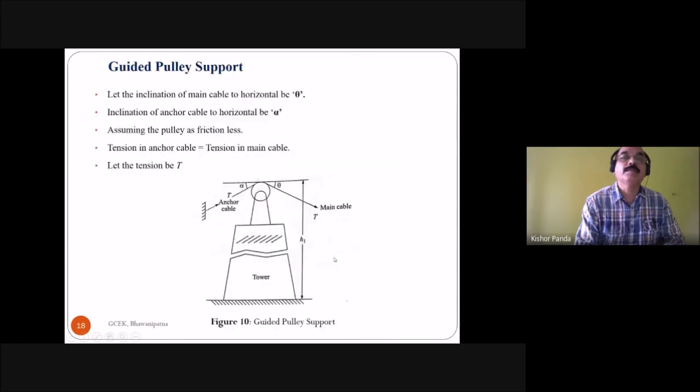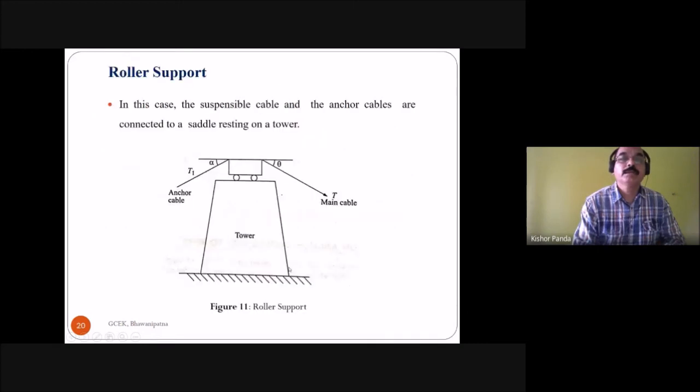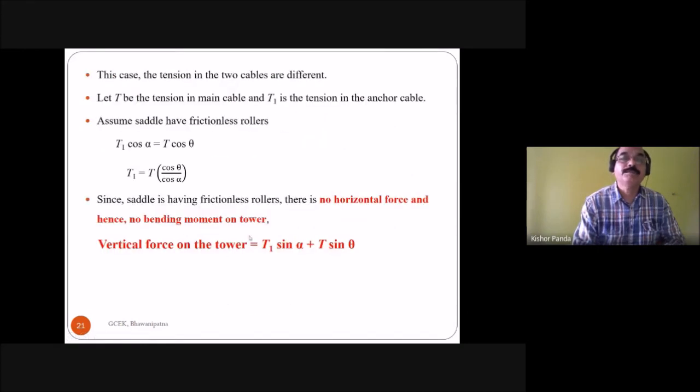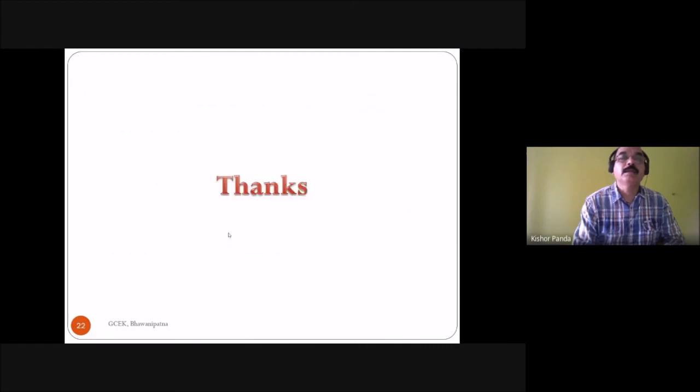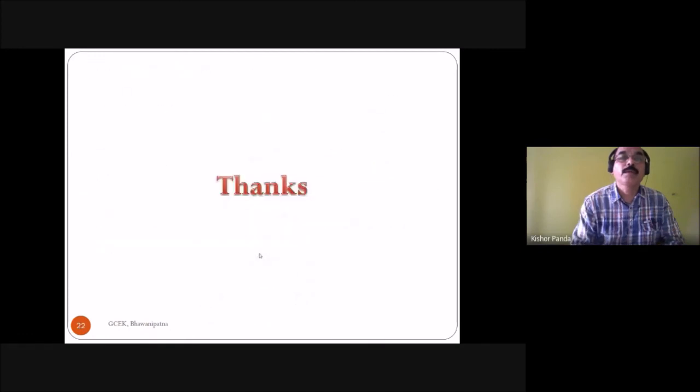But in the case of guided pulley support, you can find the vertical load and horizontal load, and also the bending moment on the tower. So this is all about the cable and suspension bridge and the equilibrium of the cable subjected to concentrated load and uniformly distributed load. And these are the different types of support system, that is, the roller support and the guided pulley support. Now all are clear?